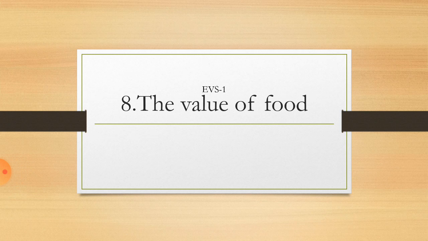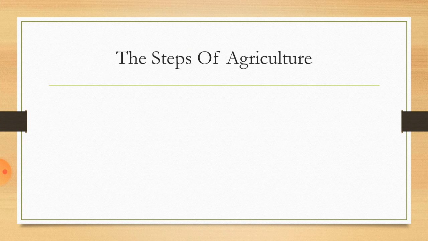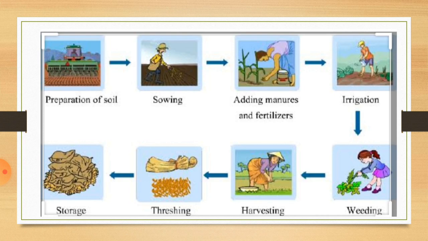In this video, you are going to learn the different steps of agriculture which are carried out for growing the crop. So: preparation of soil, sowing, adding manures, irrigation, weeding, harvesting, threshing and storage.